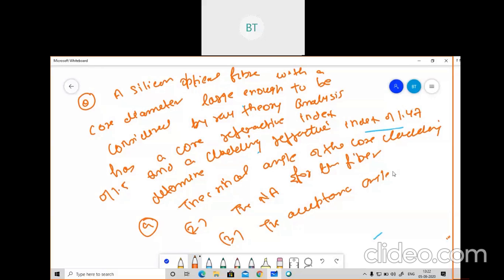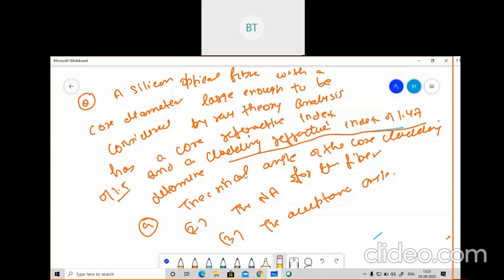I think the theoretical part you have already seen in your last semester, so I'm not going deep into that. See how the question is coming in your paper. These 3 questions will be of 2 or 3 or 4 marks, and they are very simple questions. The question is: a silicon optical fiber with a core diameter large enough to be considered by ray theory analysis has a core refractive index of 1.5, and the cladding refractive index is given as 1.47. They are asking you to calculate the critical angle, the numerical aperture, and the acceptance angle.